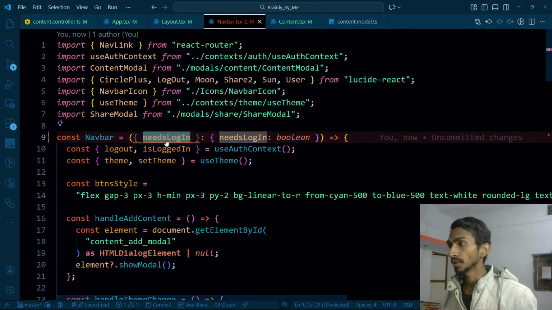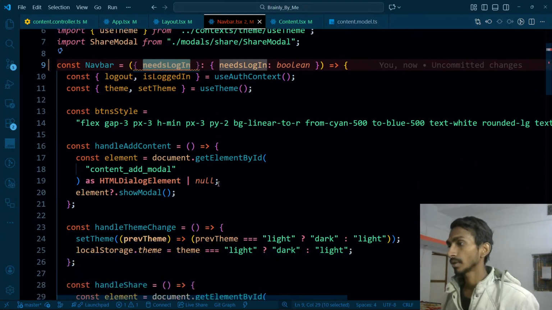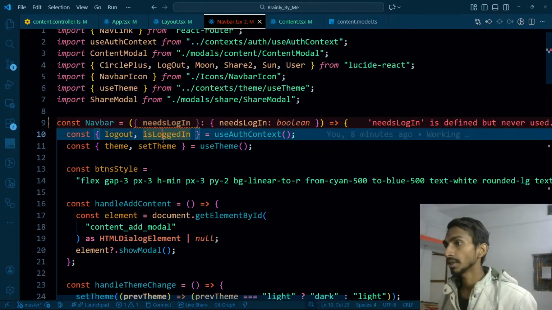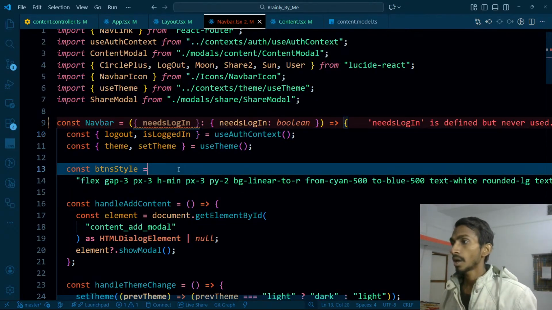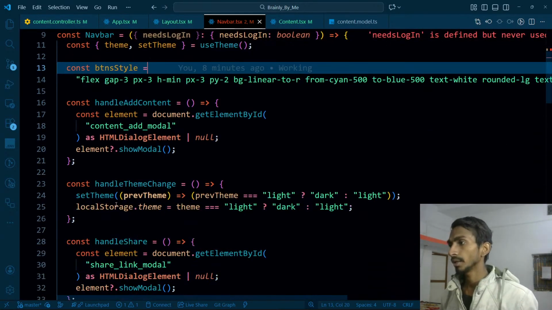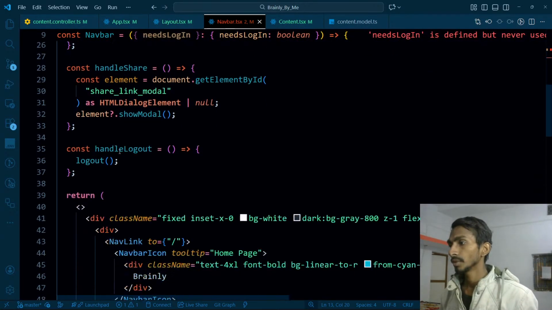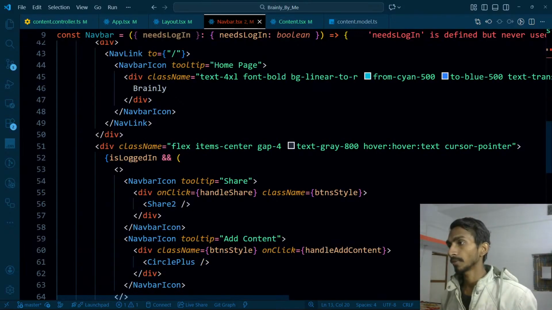And what will I do using this? Using this, first of all, I'm just simply checking whether the user is logged in or not, and then using is logged in, I'm showing this thing.